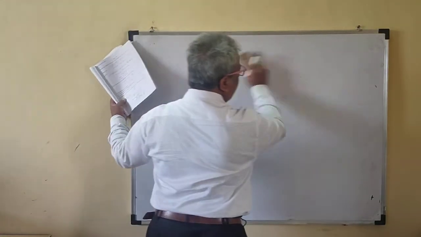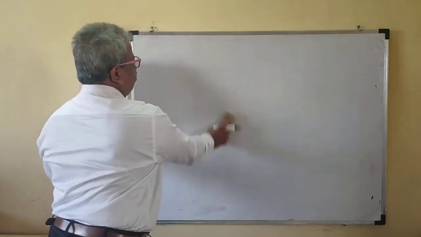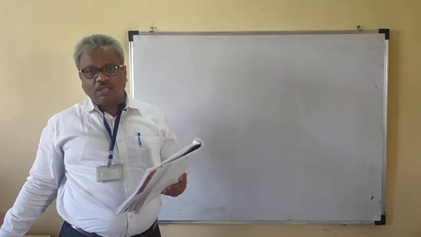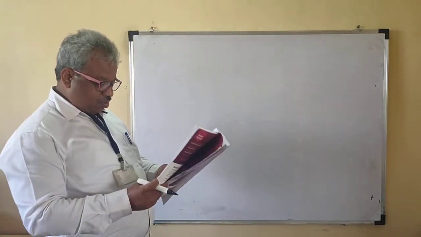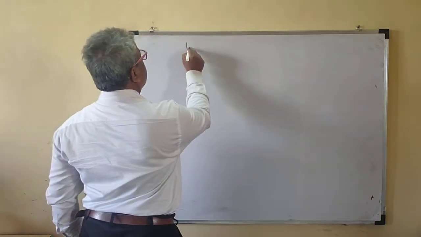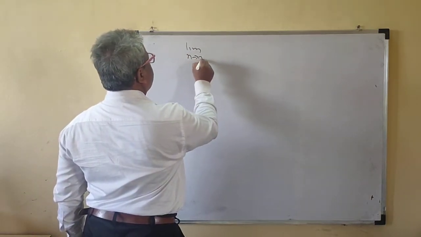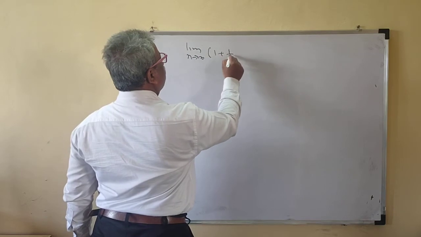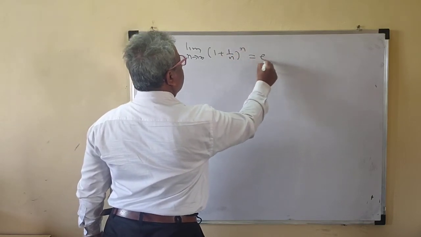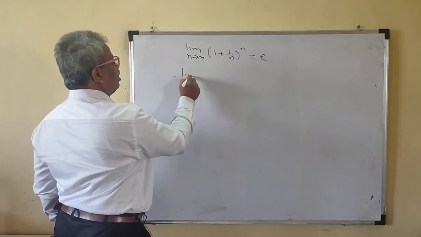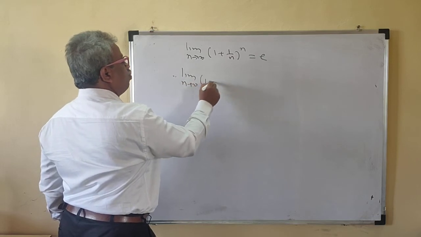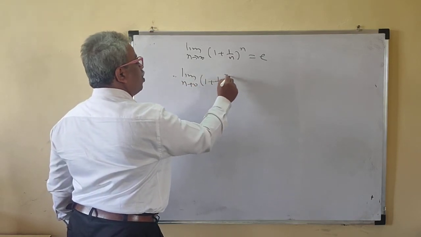How it is convergent, how it is bounded, we are not bothering about this because we have to pass the objective exam. So we are not taking it here. You have to remember this: limit n tends to infinity (1 plus 1 upon n) to the power n is e. Therefore, what is the value of limit n tends to infinity (1 plus 1 upon n) to the power n plus 1?